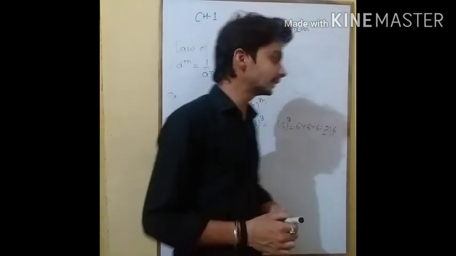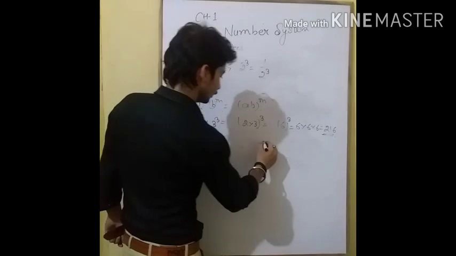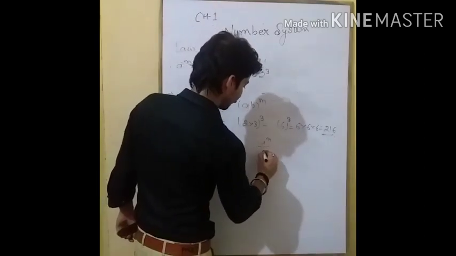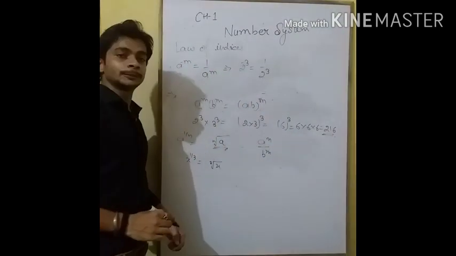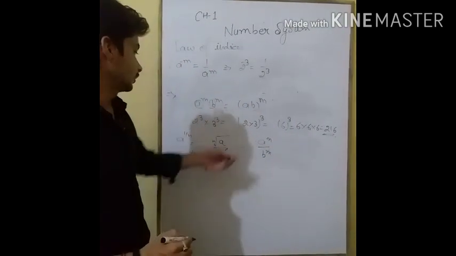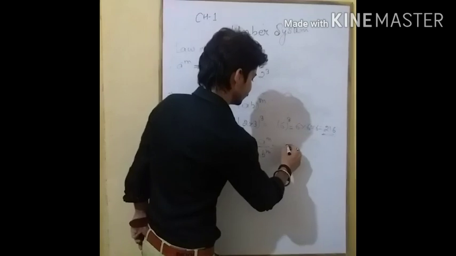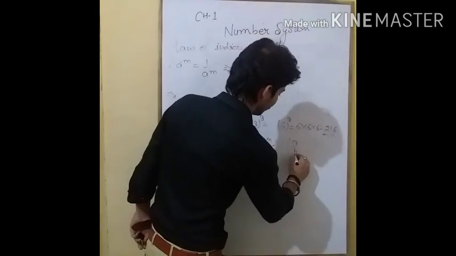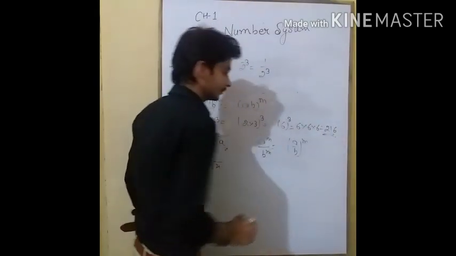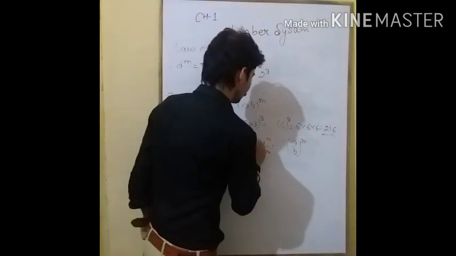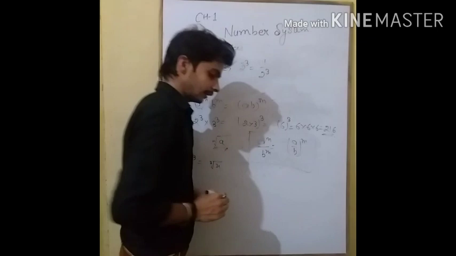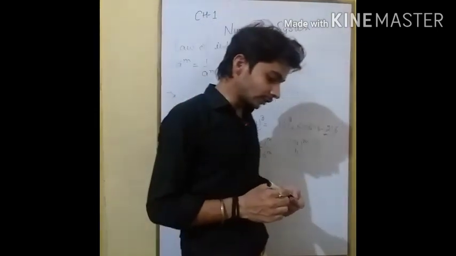And the next topic is, if we are having a to the power m upon b to the power m, the exponents are in division with the same exponents, then it will be a upon b to the power m. This is your new law of indices, and we can use them in the questions.